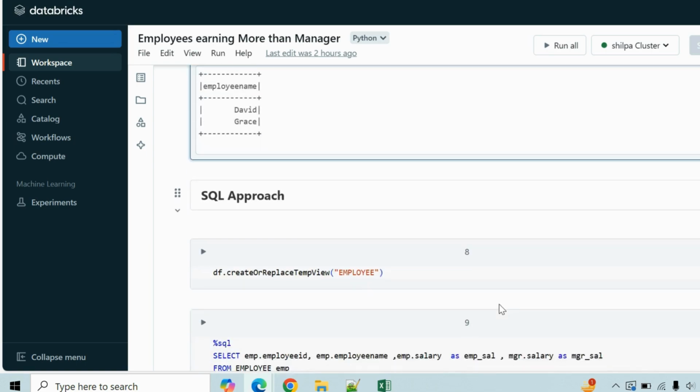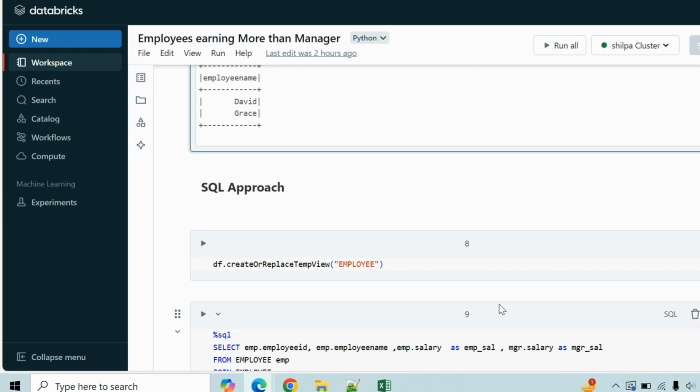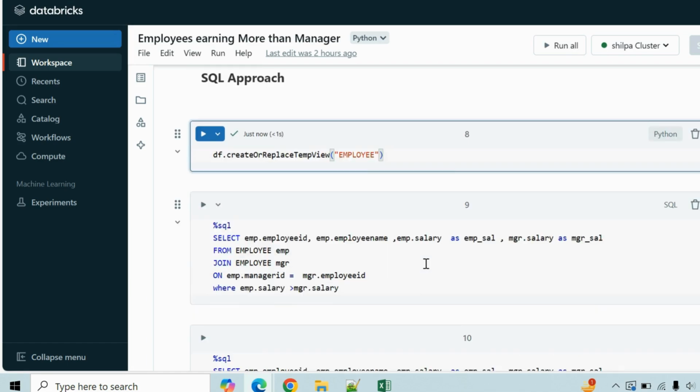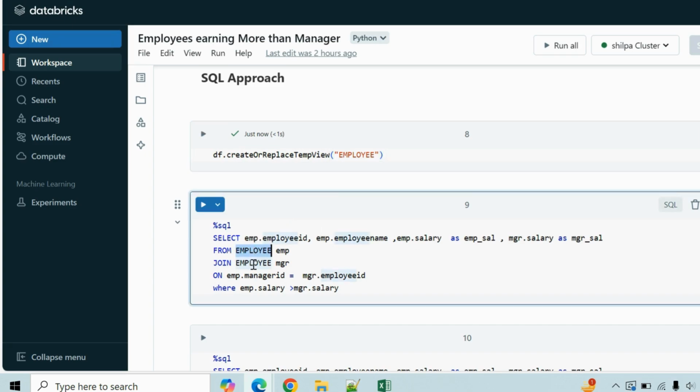So let's start with the SQL approach. For the SQL approach, you first need to create a temporary view. So I'm creating a temporary view called employee. In the same manner, I will do a joining operation, the self join of employee with itself. The first table I will alias as employee, and the second table I will alias as manager.